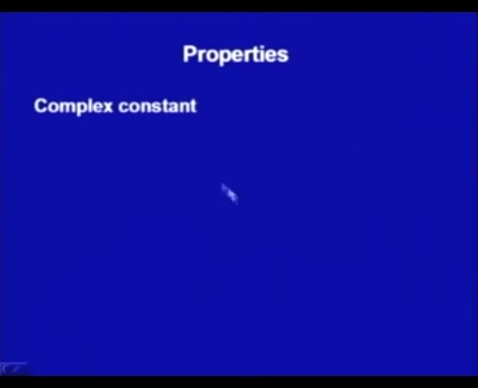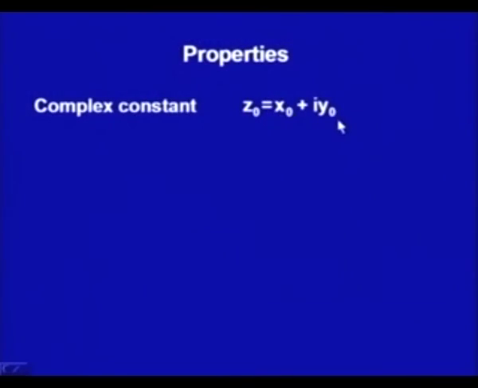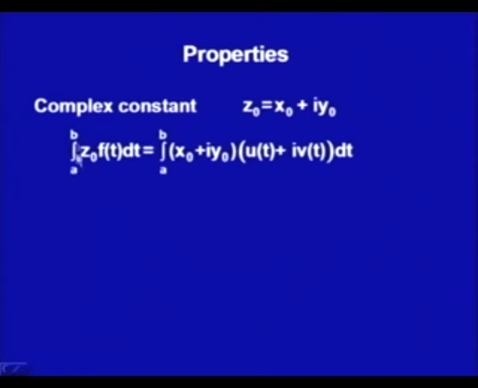Then we do have one more property, which comes from involving a complex number. If I have a complex constant z naught as x naught plus i y naught, where x naught and y naught are constants, then for the integral a to b of z naught f t dt, we could write z naught as x naught plus i y naught and f as u plus i v.